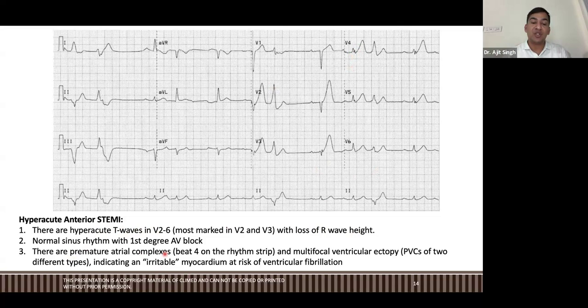There are premature atrial complexes which go towards LBBB. Okay, multifocal ventricular ectopy is going towards the LBBB. You know, multifocal ectopics, these are multifocal ectopics, and this is MW pattern also LBBB. So this is LBBB plus STEMI.